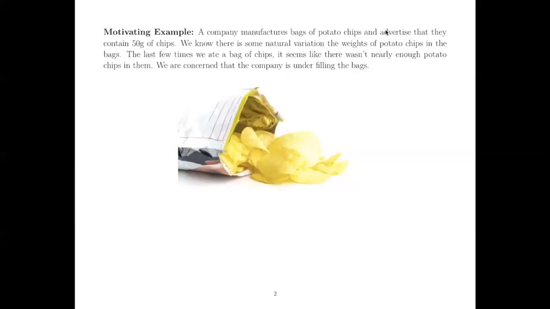So our motivating example for this is a company is going to manufacture bags of potato chips, and they advertise that they contain 50 grams of chips. We know that there's some natural variation in the weights of the potato chips in the bags. It would be entirely impossible for the machine to get it at exactly 50 grams every time. You can't have someone sitting back there breaking off little pieces of chips until it's exactly perfect, right? We know there's going to be some natural variation, but they're advertising it's 50 grams. So on average, there should be 50 grams of potato chips in that bag.